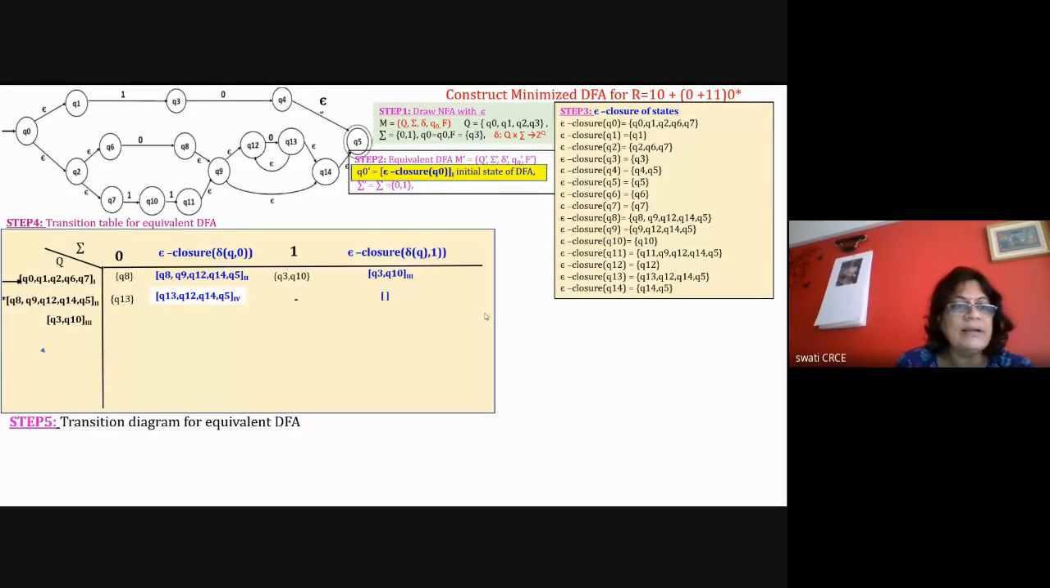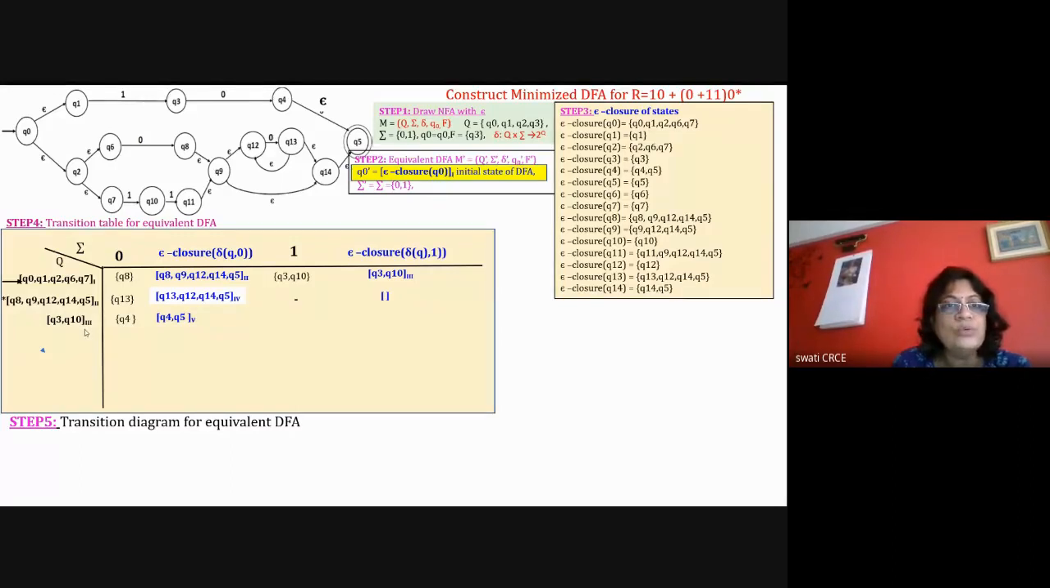Identify the transitions. So I'll do this again for the particular state. Q3 with 0 is Q4. Q10 with 0 is nothing. So we are getting Q4 here. Q4's epsilon closure is Q4, Q5. So write it here Q4, Q5 and it is a new state. So I am numbering it as 5.